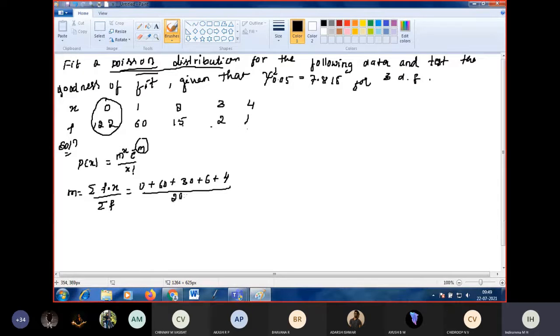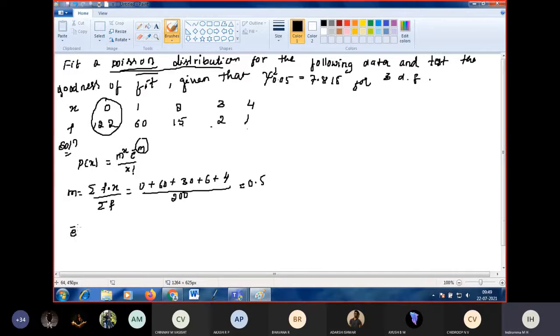So 60 plus 30 plus 6 plus 4 is 100, and 100 by 200 is 1 by 2, that is 0.5. So m is equal to 0.5.